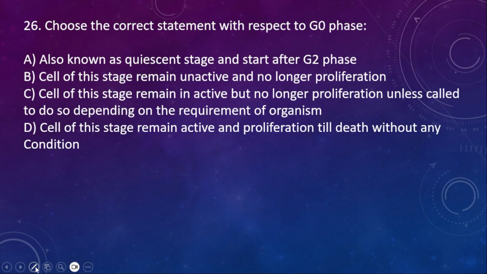26th one. Choose the correct statement with respect to G0 phase. A, also known as quiescent stage and starts after G2 phase. B, cells of this stage remain inactive and no longer proliferate. C, cells of this stage remain inactive but no longer proliferate unless called to do so depending on the requirement of the organism. D, cells of this stage remain active and proliferate till death without any condition. So here the correct statement with respect to G0 phase is option C.